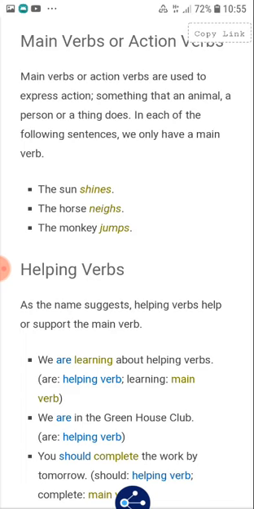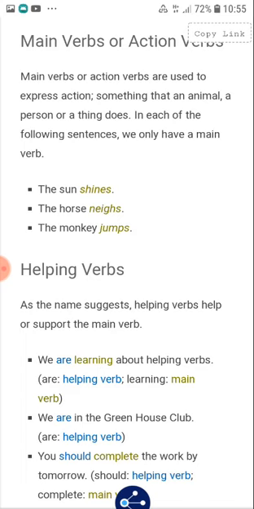In each of the following sentences, we only have a main verb. The sun shines. The horse neighs. The monkey jumps. Can you see the highlighted words shines, neighs, jumps?